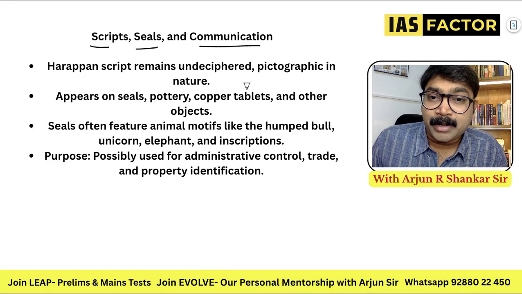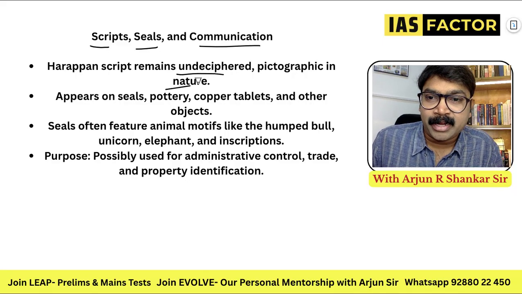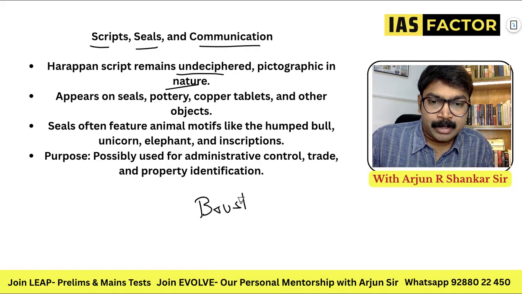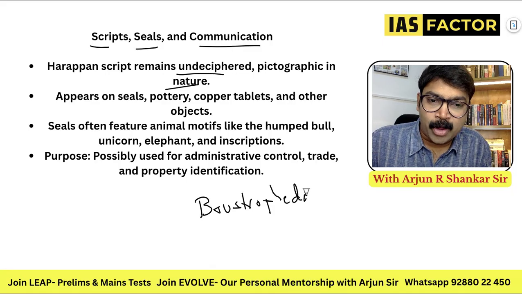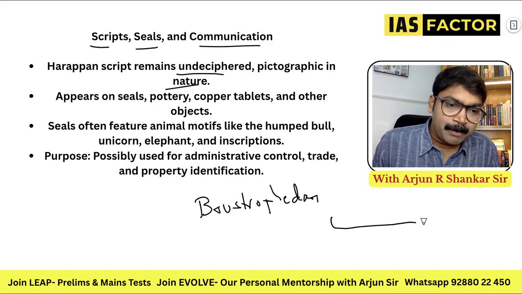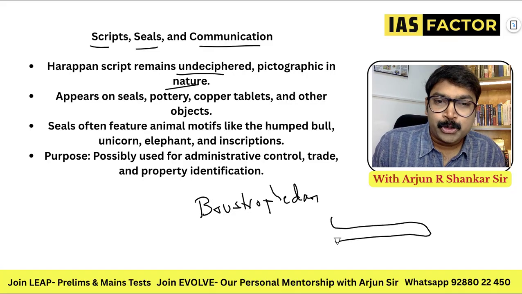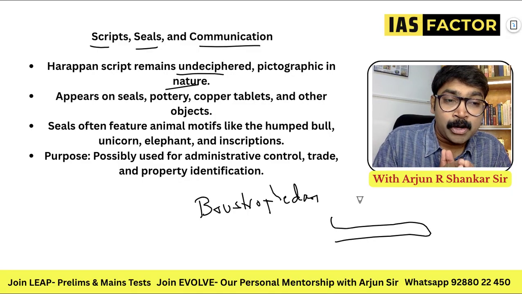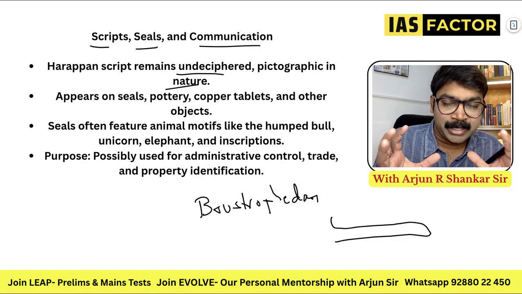Now look at the scripts, seals and communication. The Harappan script remains undeciphered and pictographic in nature, and it is called Boustrophedon. You know why? We normally write English from left to right, and Arabic from right to left. There is also Kharoshthi and Brahmi script.